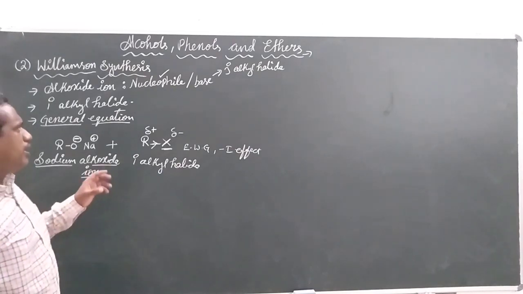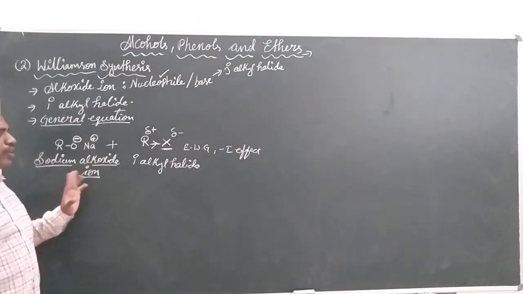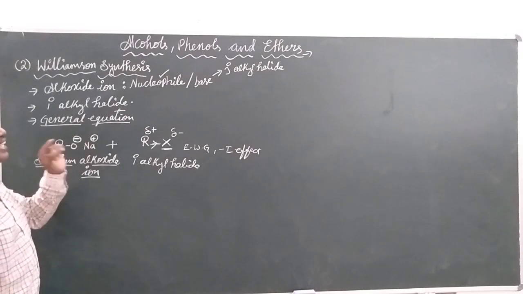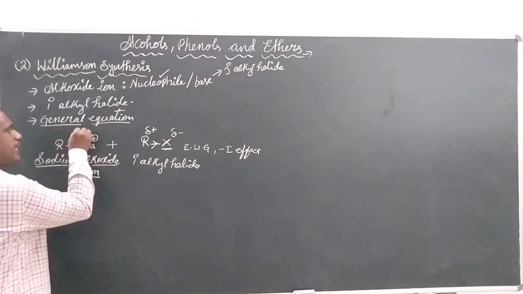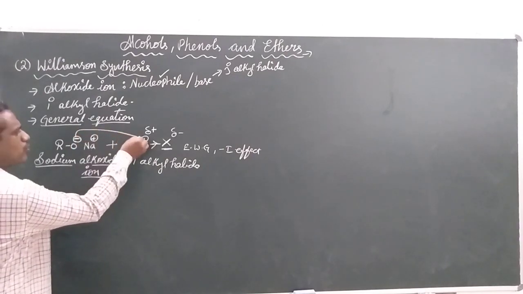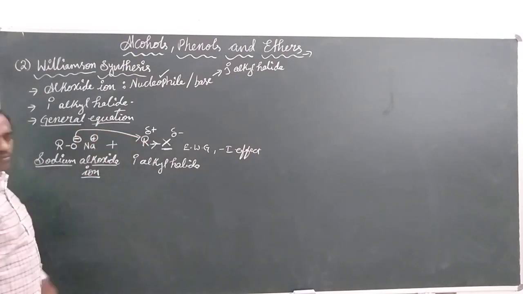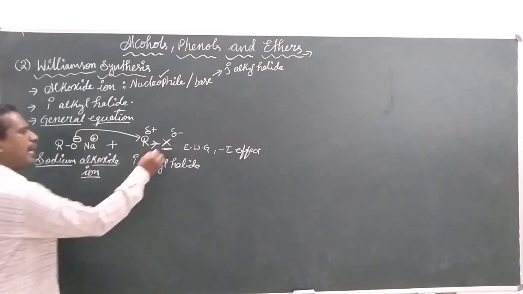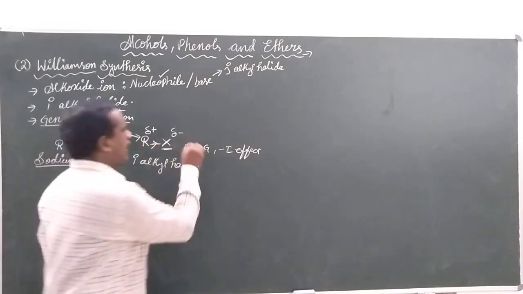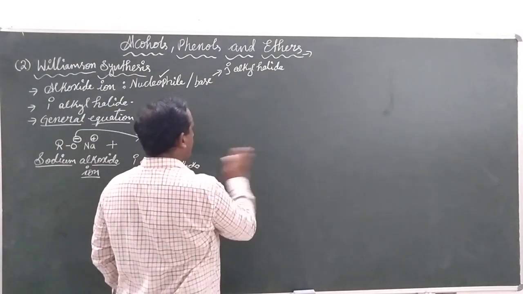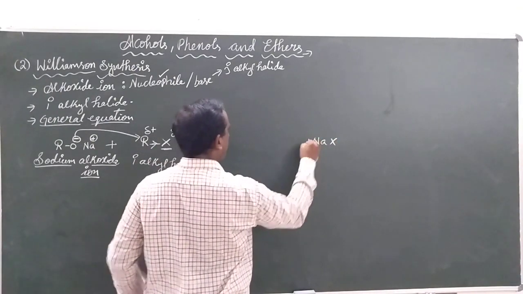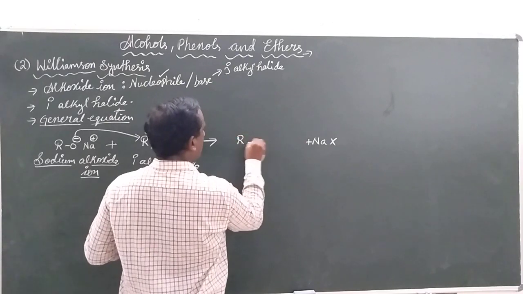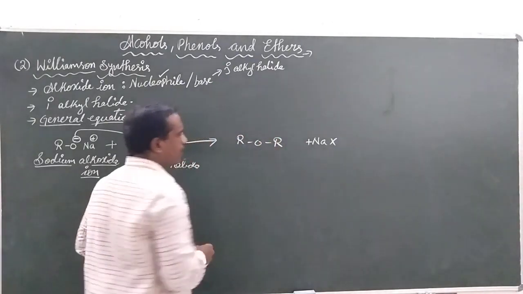These are the two most important things we must not forget here. Now we have taken the sodium alkoxide ion. In this case, it is going to act like a nucleophile, so it is going to donate the negative charge to the electrophile. The X and the sodium are removed in the form of NaX. The remaining part is ROR.